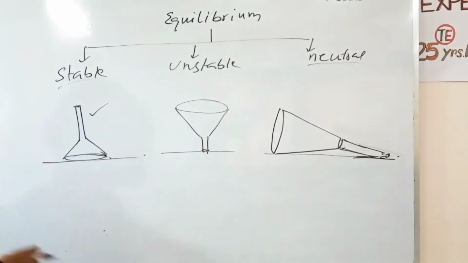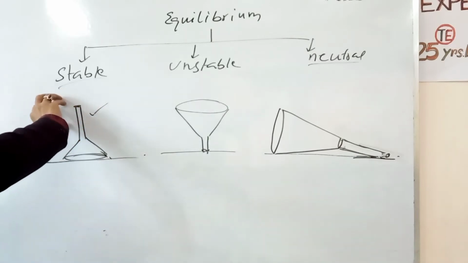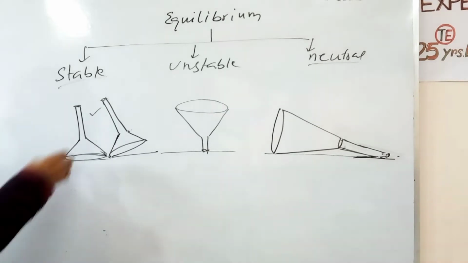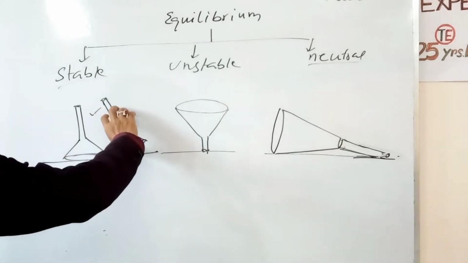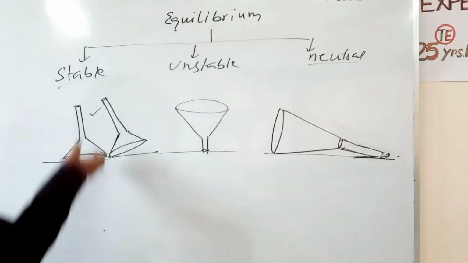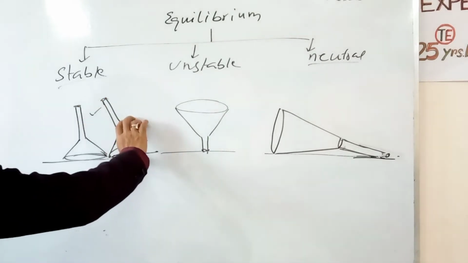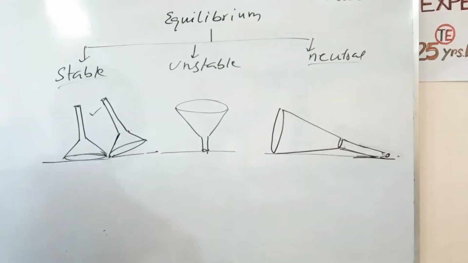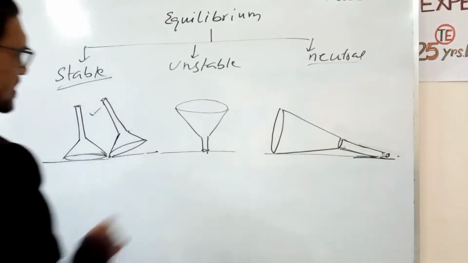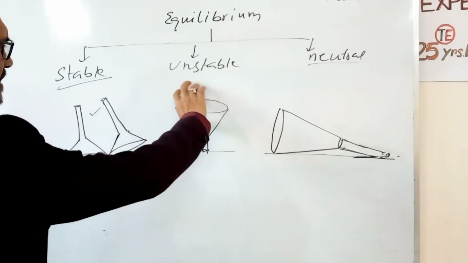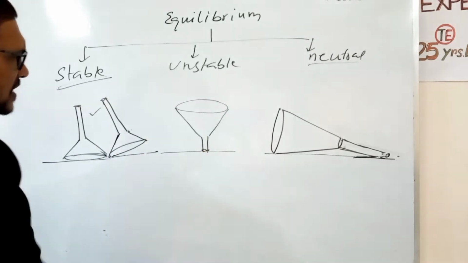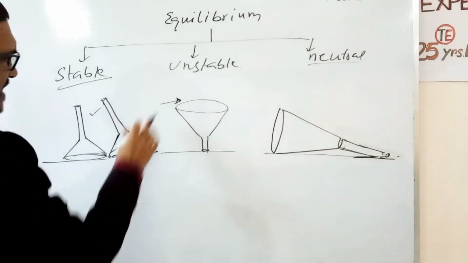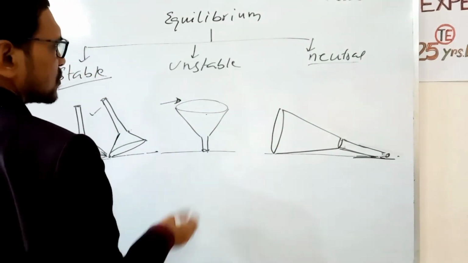What is the definition of stable equilibrium? If a body is little tilted and then released, the body regains its original position, that is, the body comes back to its original position. This is stable equilibrium. And unstable equilibrium, what? If a body is little tilted, then the body cannot regain its original position, that is, the body falls. If the body is slightly disturbed, then the body falls to the ground. So this is unstable equilibrium.